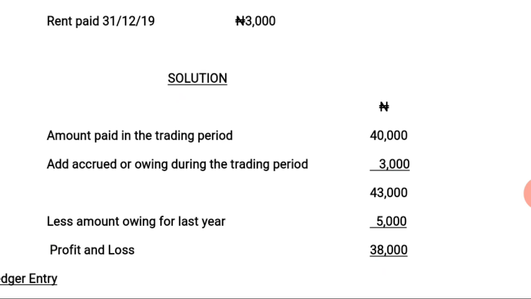The amount paid during the year was 40,000 naira as stated in the question. Then you add the accrued or owing during the trading year.